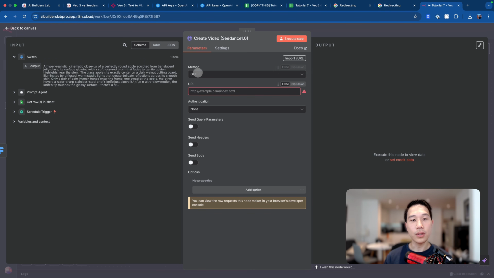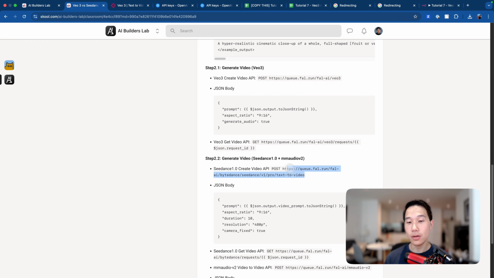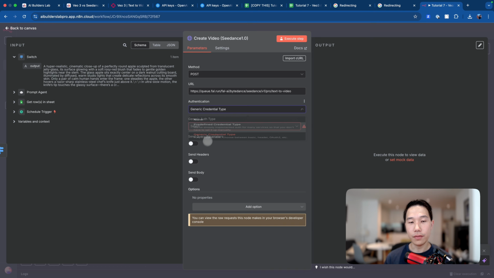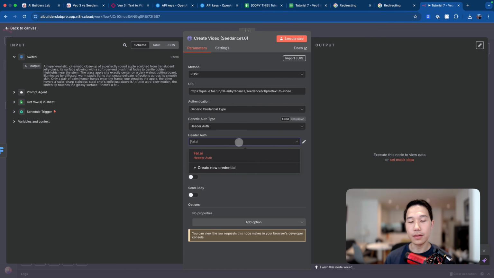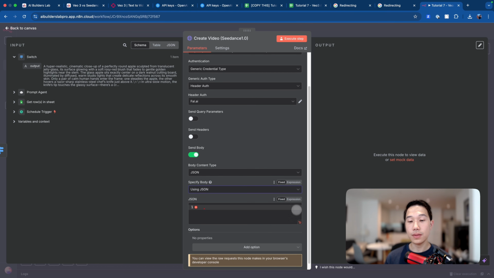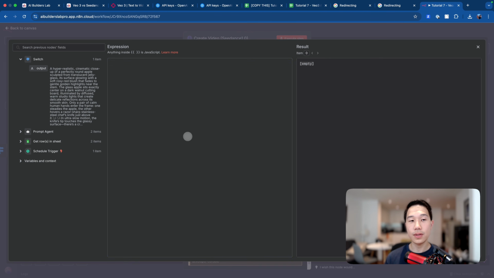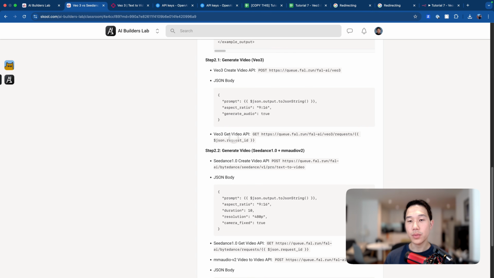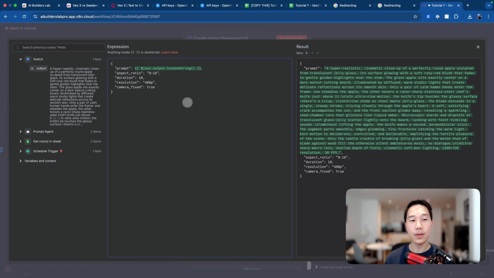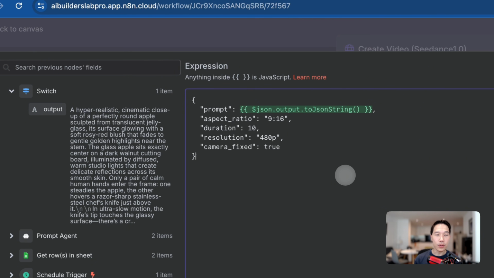Now we choose the POST method, and again go back to the community. We copy this path and paste it in, and for authentication we choose header auth and the FOW.ai credentials that we have already set up. Also remember to check the send body field. We pick JSON, choose expression, and enlarge this a little bit. Going back to the community, we copy this JSON body under step 2.2 and paste it inside here. Again, I'll explain what's going on under the hood.